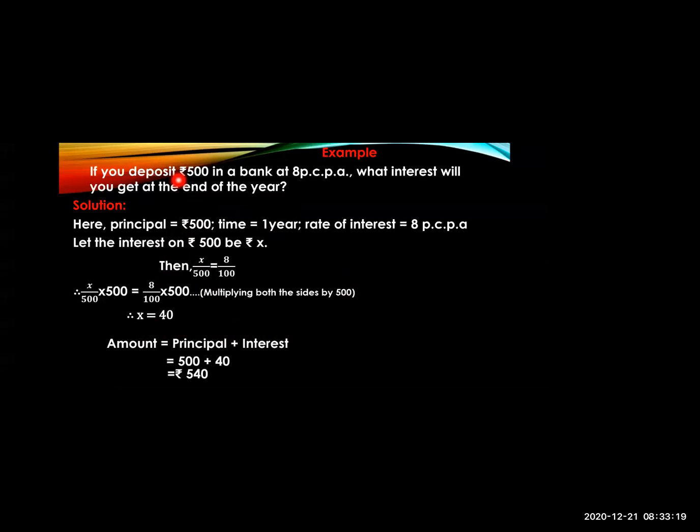Here it is asked that you deposited 500 in a bank at the rate of 8% per annum, and at the end of the year how much money you will get. We don't know the interest, that's why we found the interest by x. When we found it, we got x is equal to 40. Means on 500 the interest will be 40, so the amount will be 540. Like this we'll see more examples tomorrow.